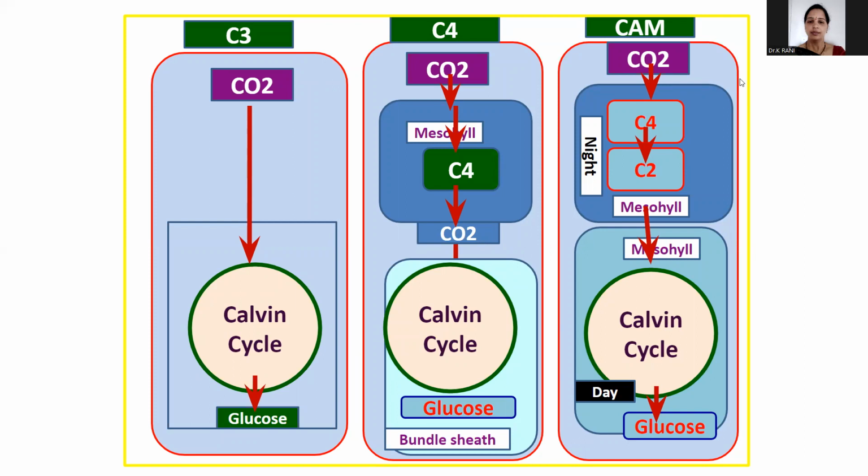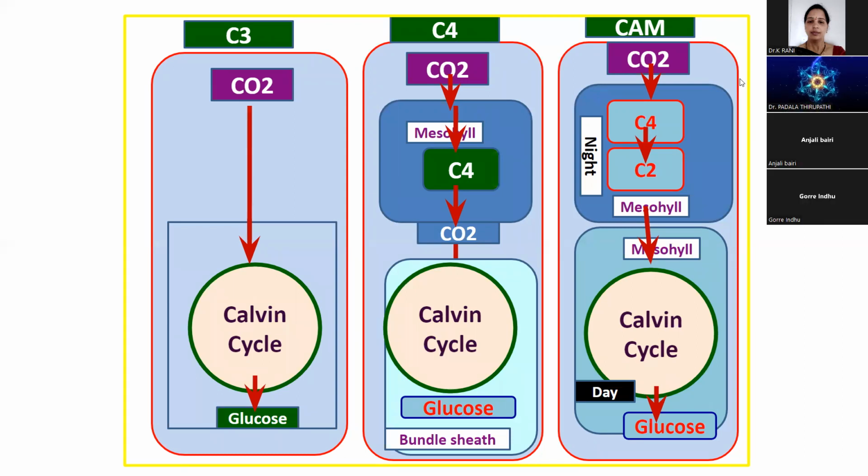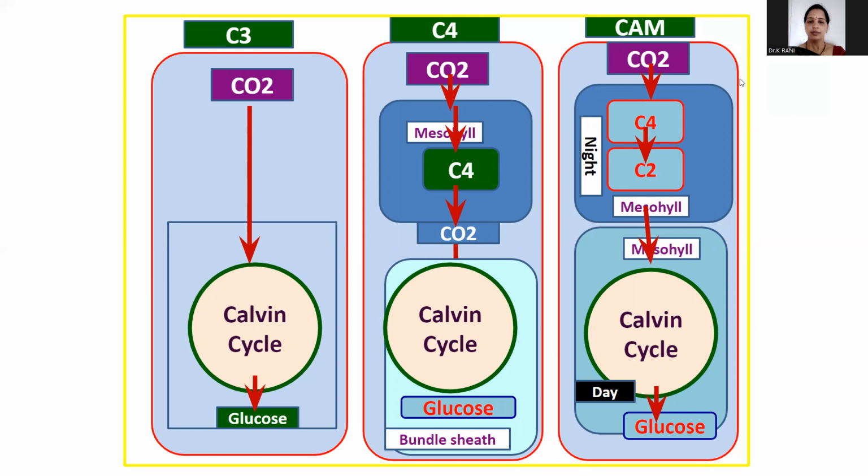Another adaptation of the CAM plants is that they are able to fix carbon dioxide in the dark. They can survive for longer periods in light without CO2 uptake. So this is also a main significance of the CAM plants. In these plants, the stomata of the leaves remain closed during the day and open at night time. So this is also an adaptation to conserve water. Succulents exhibiting CAM are found in dry habitats also.